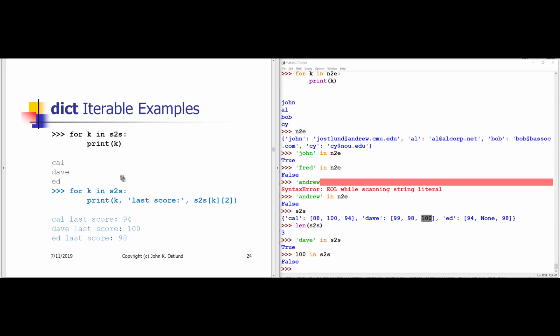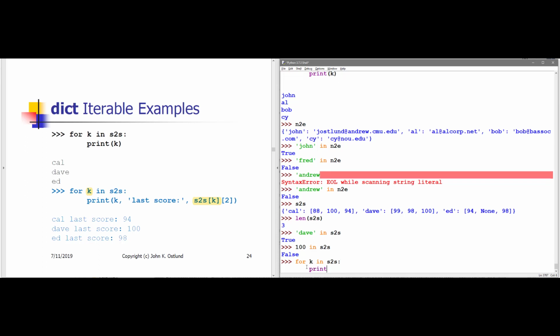Okay, so here on the top of slide 24 is another illustration of using a for loop to go through the keys of a dictionary. We can use the key that we found to access the dictionary itself from within the for loop. Here I'm saying for k in S to S. So this is for key in student to score.